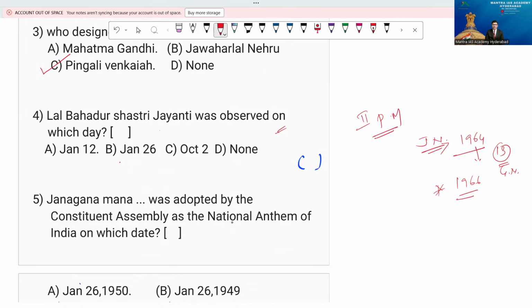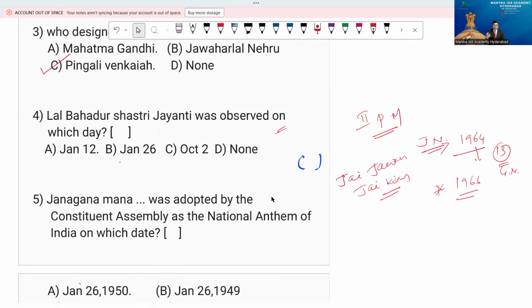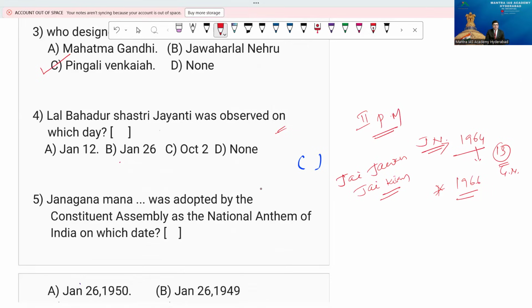One more thing, this great personality gave one slogan called Jai Jawan, Jai Kisan. This is the slogan given by Lal Bahadur Shastri. One more thing was added by our wonderful Prime Minister Vajpayee ji, Jai Vigyan also. Whenever it comes, I'll tell you. So the answer for this question is that Shastri ji's birthday is the same as Mahatma Gandhi's, the same date, October 2nd.